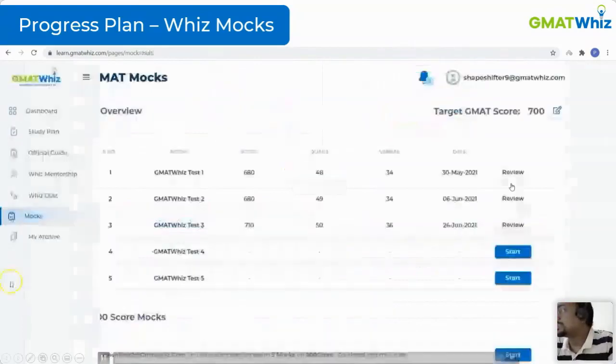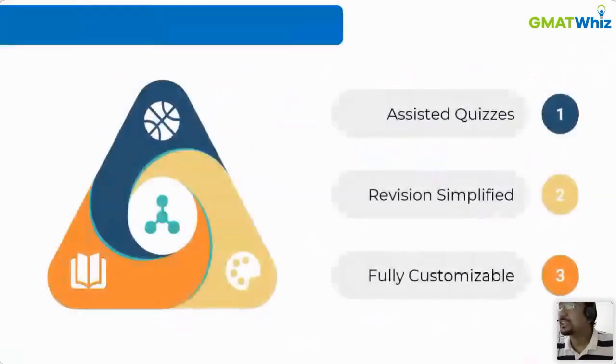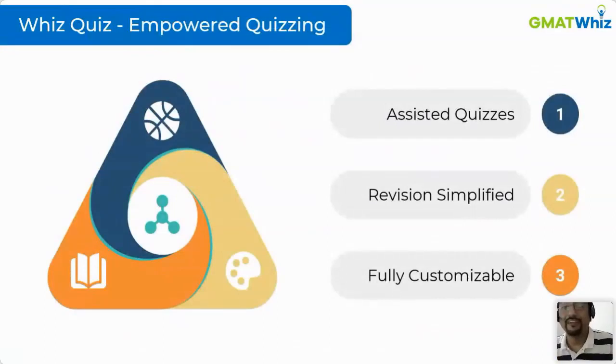Okay. The next feature is assisted quizzing. And assisted quizzing is another frontier where we wanted to make sure that when you are learning on the platform, when you are quizzing on the platform, you get proper insights into quizzing. Every single thing we wanted to cover here. So what we have done is simple. We have done 3 simple things in our quizzing engine now. Okay, 3 very different things than what we actually did earlier.